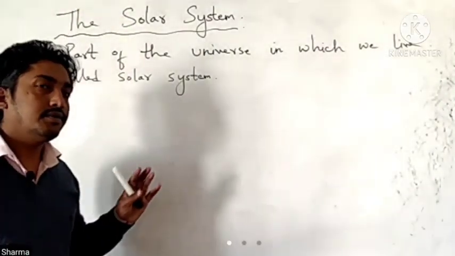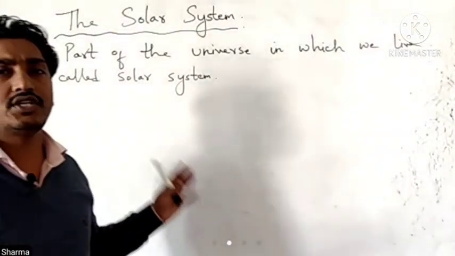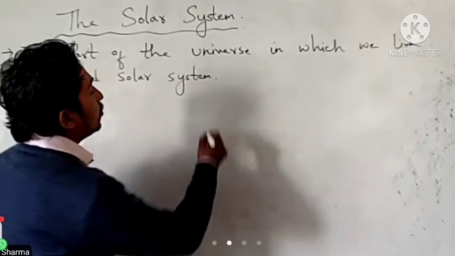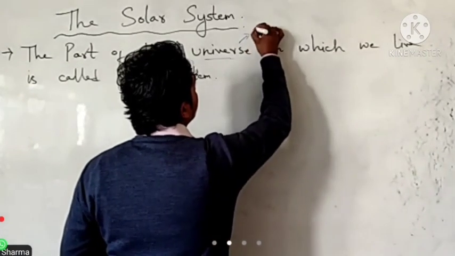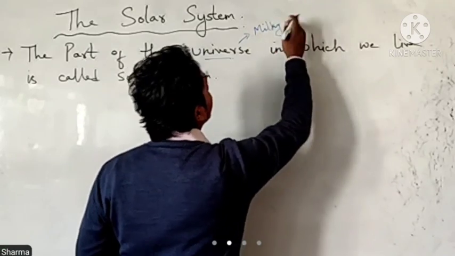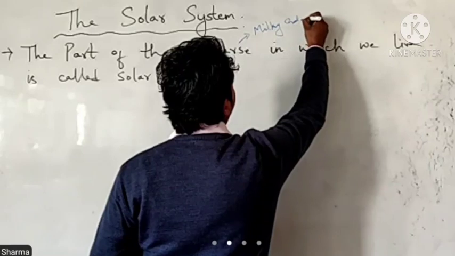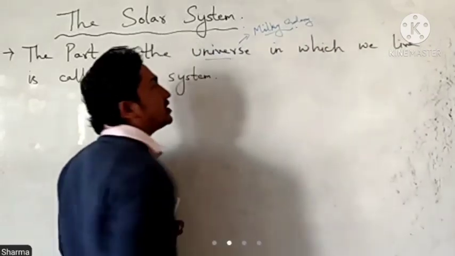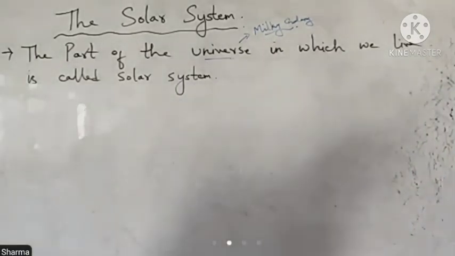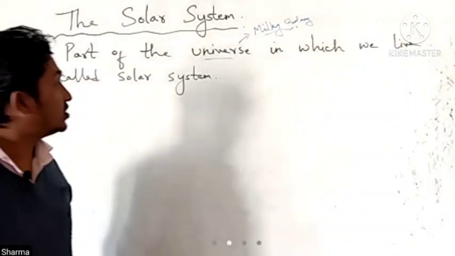The universe means a number of stars. There are a number of stars in the universe, and there are different types of galaxies. We live in the galaxy which is termed the Milky Way galaxy, and it is mostly spiral in shape.